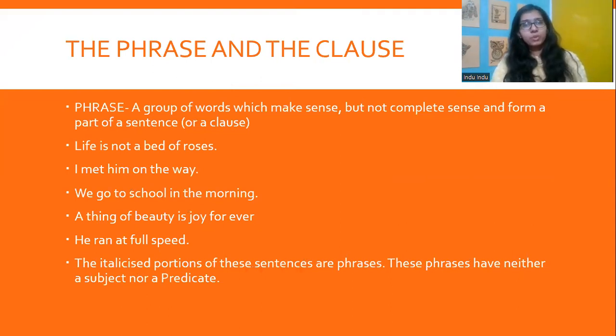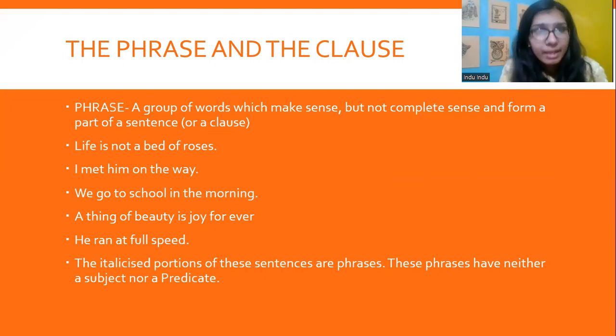We would next be talking about the phrase and the clause. The phrase is a group of words which make sense but not complete sense, as we already talked about before, right? So for example, life is not a bed of roses. I met him on the way. We go to school in the morning. A thing of beauty is a joy forever.